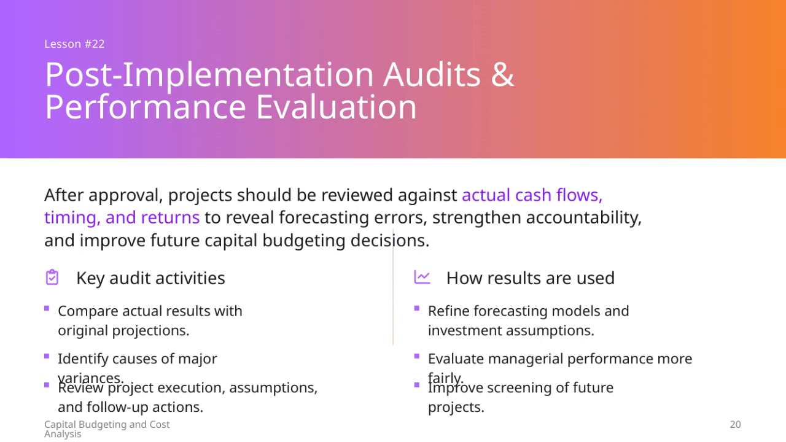The key steps in this audit process include comparing real outcomes with our initial projections, identifying the reasons behind significant differences, and examining how the project was executed along with the assumptions we made. We also look at any follow-up actions that took place. The insights gained from these reviews are very valuable. They allow us to refine our forecasting models and investment assumptions, so we improve our predictions going forward. Additionally, these results help us evaluate managerial performance more fairly by seeing how closely actual outcomes align with expectations. Finally, this process strengthens how we screen and select future projects, ensuring better decision-making and more successful investments.